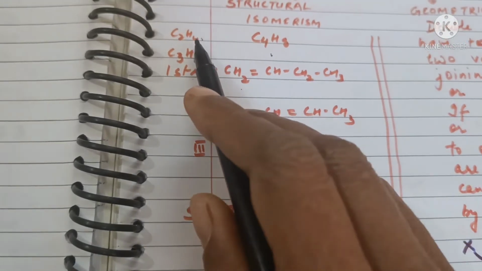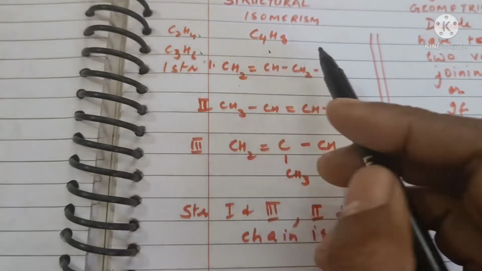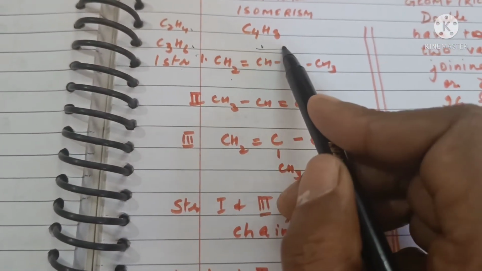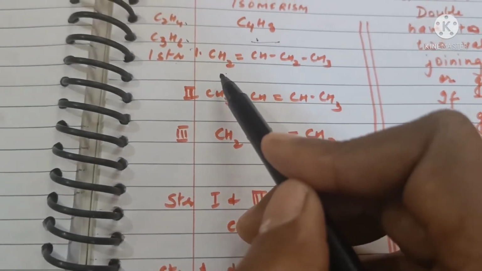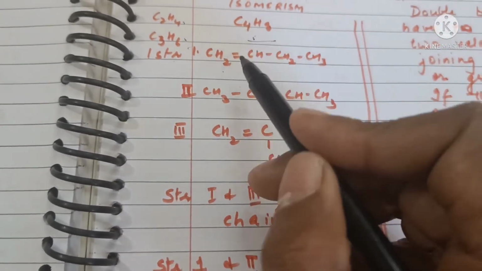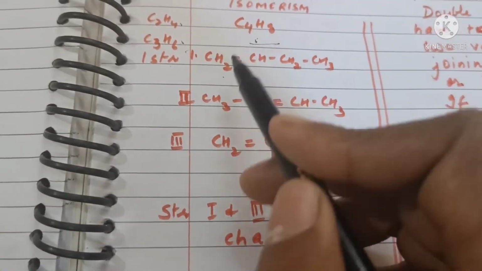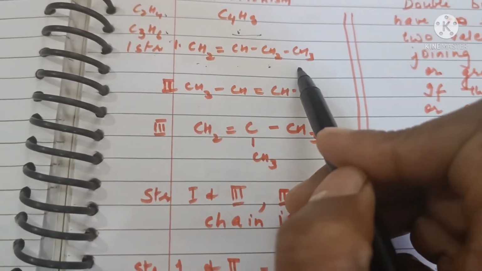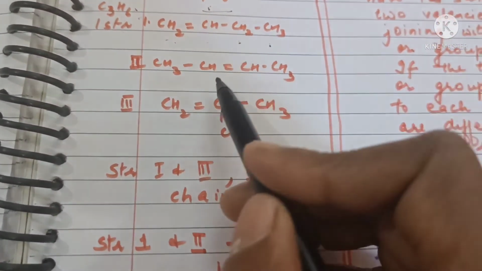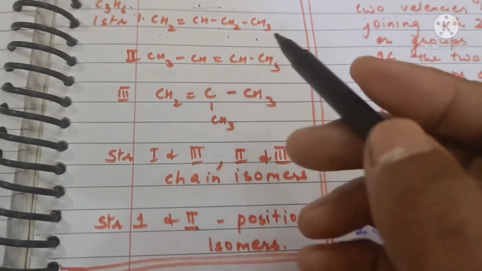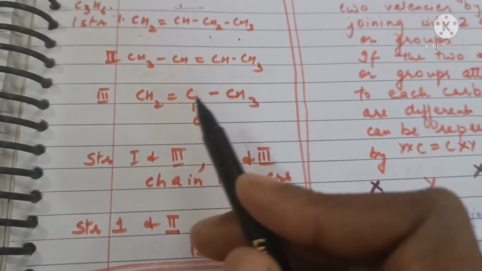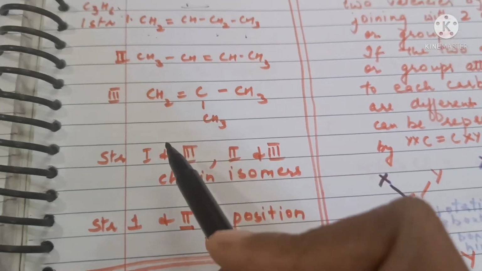First two members, ethene and propene, have single structures, but compounds like butene onwards have more than one structure. For example, the different structures of butene can be a 4-carbon chain with double bond on first position, then second, with double bond on second position, and third is a 3-carbon chain with double bond on the first position.